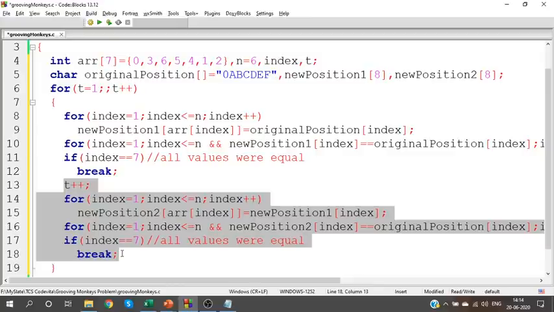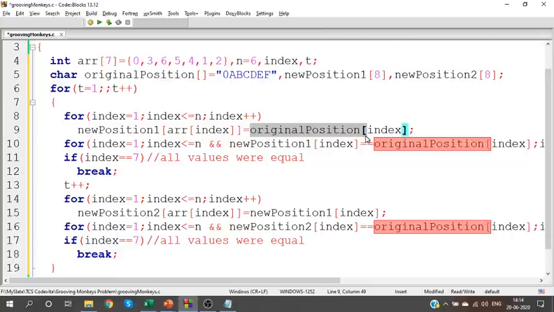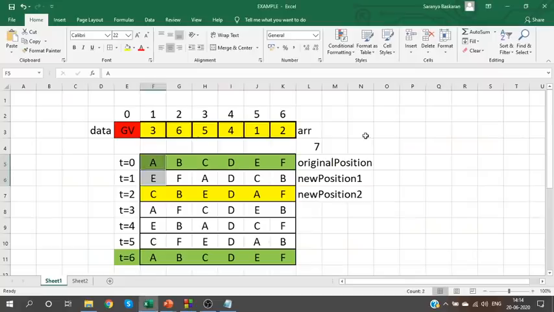So this is the base we have done. But if you notice, there is one minor fault here. Every time, new position 1 is calculated based on the original position. The first time it can be calculated based on the original position, but the second time it should be calculated based on position 2. I'm having two arrays because at any point of time I will need two data.